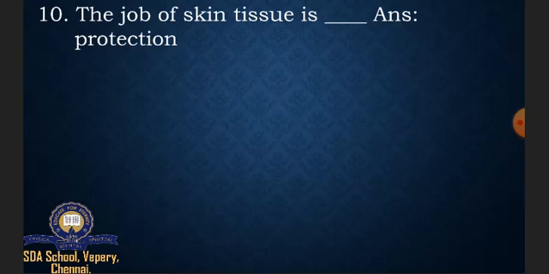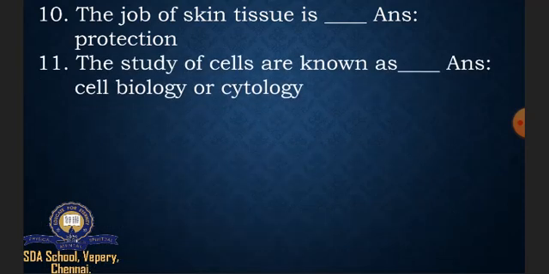And the 10th one, the job of skin tissue is dash. So the job of skin tissue is protection. 11th one, the study of cells is known as dash. The study of cells is known as, either you can write cell biology or cytology. So cell biology or cytology.